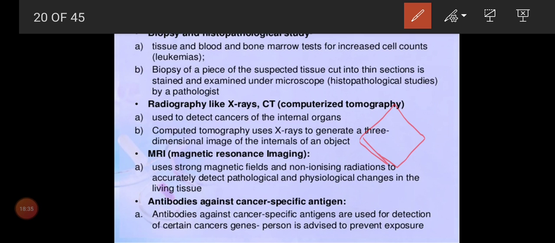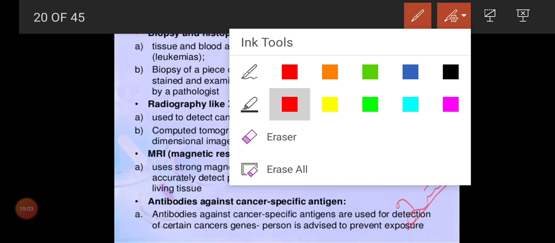It should contain only, for example, 1000 cells. That is a normal cell count. Suppose instead of 1000 cells it contains 2000 cells, they will confirm that it might be a cancerous region or cancerous cells. That is what we call the tissue, blood and bone marrow test for increased cell counts. As the first step, we check the cell counts in the tissue, blood and also bone marrow, and that condition we can call leukemias.